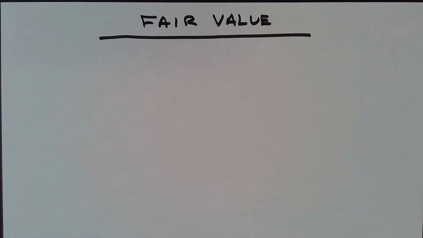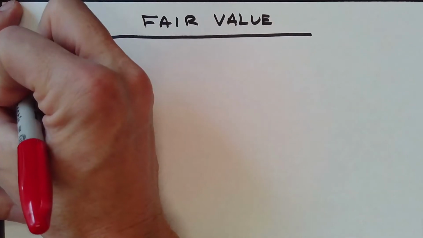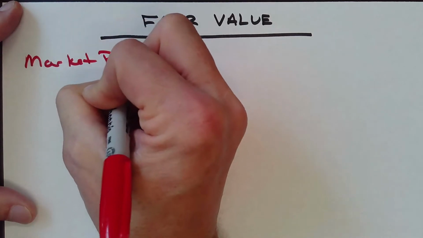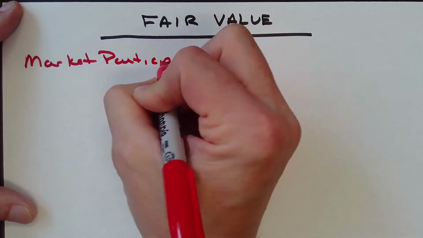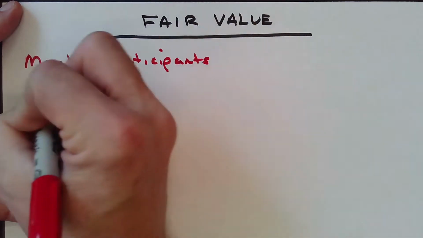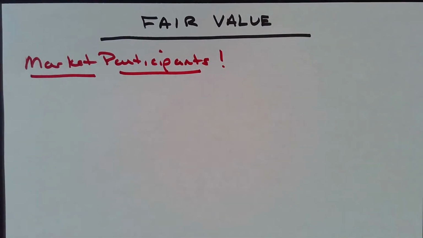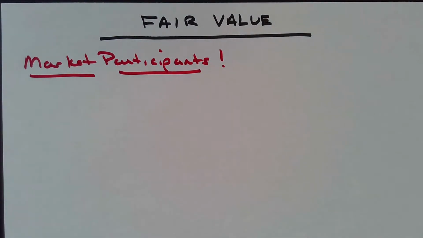Whatever price that is, that's the price they'd be willing to buy the security. So the focal point is on market participants. We pay close attention to what market participants think is the fair value.